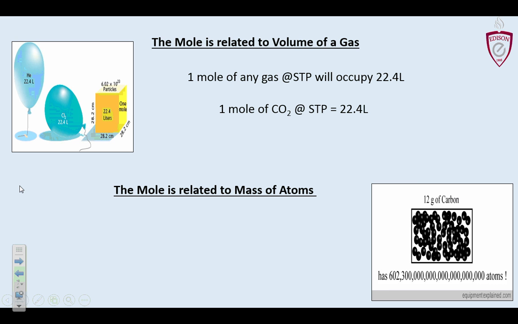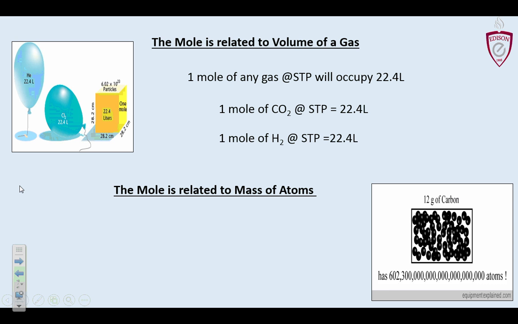So 1 mole of carbon dioxide at standard temperature and pressure is 22.4 liters. And 1 mole of hydrogen gas at the same standard temperature and pressure would be the same volume, 22.4 liters. Any gas, and we're not talking about gasoline, we're talking about the gaseous phase of matter. Anything that forms a gas will occupy this volume and be 1 mole at that temperature.